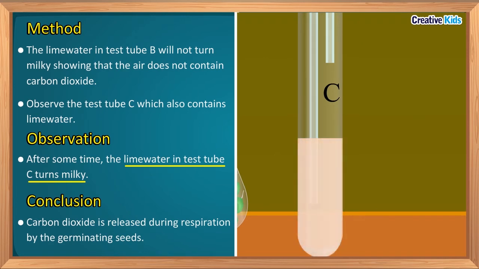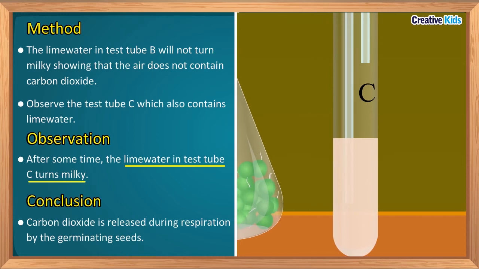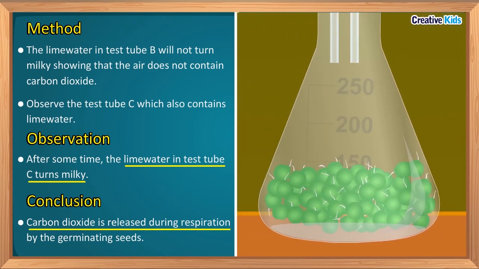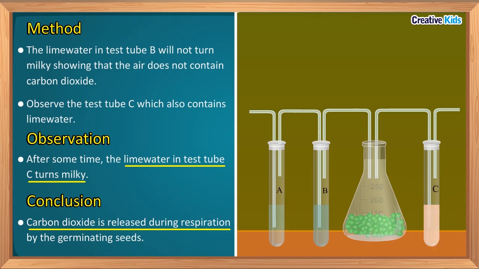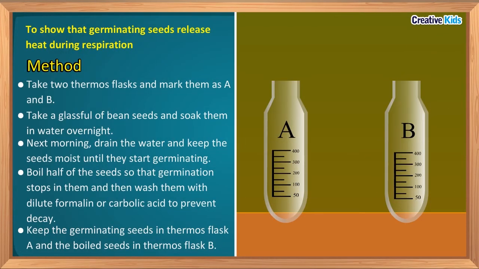So, what can we conclude? We conclude that carbon dioxide gas is produced during respiration by the germinating seeds. So, from this activity, we confirmed that in plants, carbon dioxide is produced during the process of respiration. Now, do you know heat is also released during the process of respiration? Let's now perform an activity to show that heat is produced during the process of respiration.